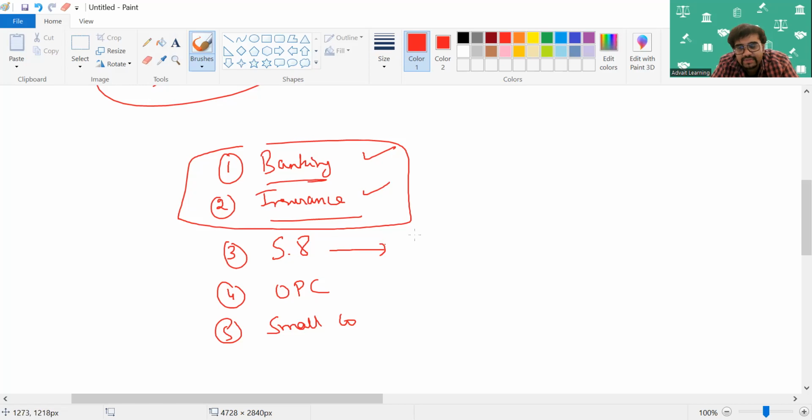Now, Section 8 company essentially is a company for philanthropic purposes. Now, when I am opening a company for philanthropy, I cannot subject them to more regulation. That's why for Section 8 company, it's not there. One person company is a private company which has only one person as its member. So first of all, that company, since it has only one member, it will not have any general meetings as such. And it's predominantly to build the concept of corporatization of sole proprietorships. That is what the idea of one person company was. So for corporatization of sole proprietorships, I do not want to subject them to additional regulations. Hence, OPC, private company, it will not apply.